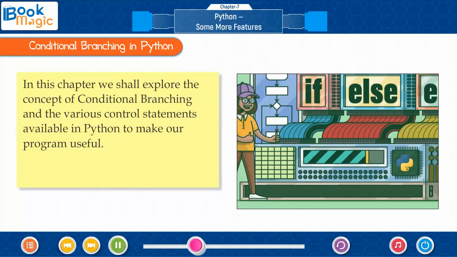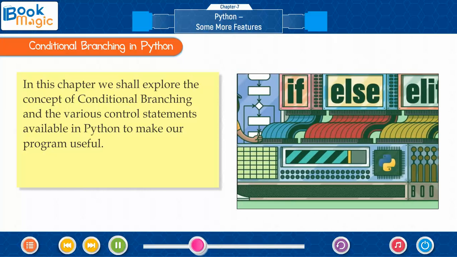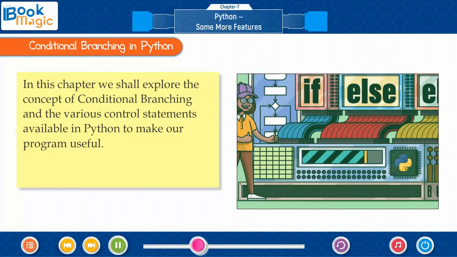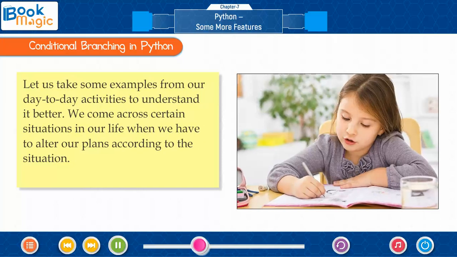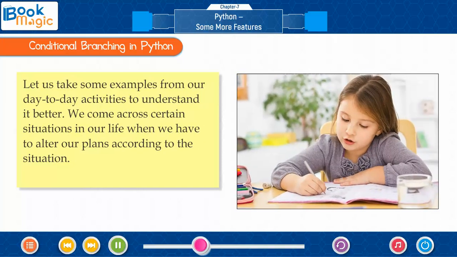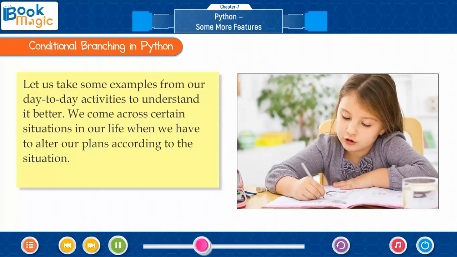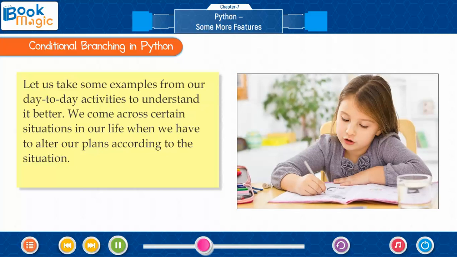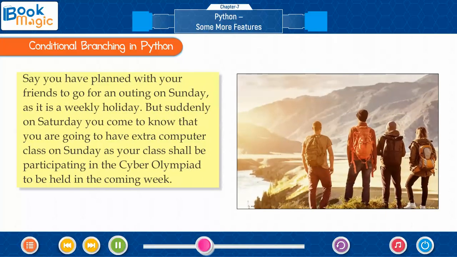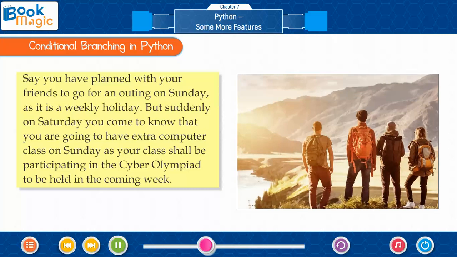In this chapter, we shall explore the concept of conditional branching and the various control statements available in Python to make our program useful. Let us take some examples from our day-to-day activities to understand it better. We come across certain situations in our life when we have to alter our plans according to the situation. Say you have planned with your friends to go for an outing on Sunday, as it is a weekly holiday.